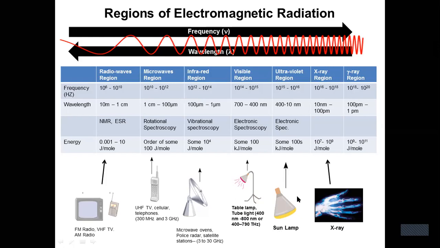In the ultraviolet region, basically the sun lamp; the sun is a huge source of ultraviolet light. And in X-ray, the rays come from a machine or light source, and the X-ray has a very harmful effect because of its high energy. These are the different kinds of electromagnetic radiation: radio wave, microwave, infrared region, visible region, ultraviolet region, and X-ray region.